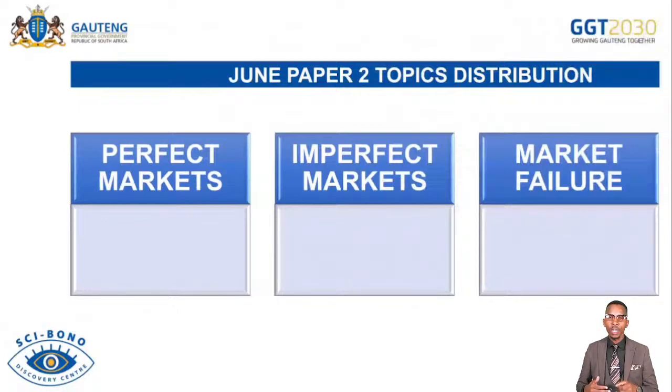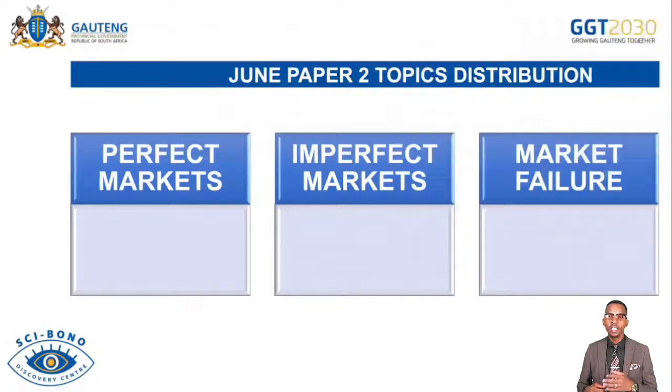And then we go further to talk about the inefficiencies that occur in the market, which include the likes of productive or technical inefficiencies. We talk also about allocative inefficiencies. Then we talk about Pareto inefficiency. And then going further, it is very important for you to be able to discuss in detail the government intervention as a consequence of market failure.